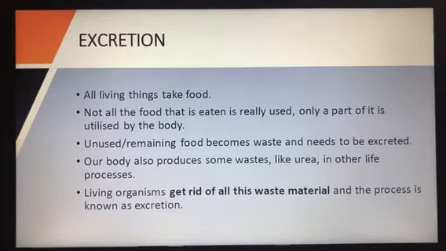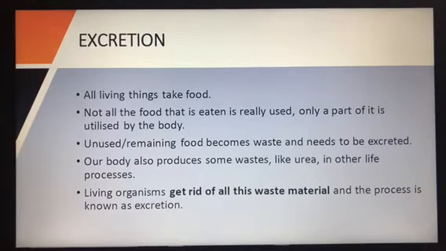Our body also produces some waste, like urea, in other life processes. So what waste does our body produce? Urea. Living organisms get rid of all this waste material, and the process is known as excretion. So what is excretion? Removal of the waste products from our body is called excretion. Or the other definition: living organisms get rid of all the waste material, and the process is known as excretion.